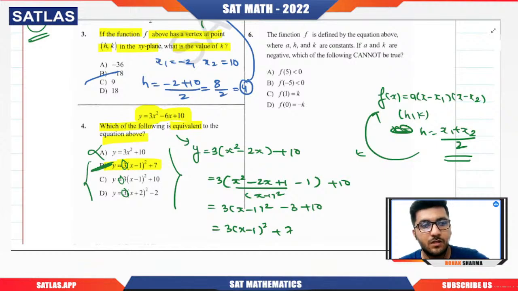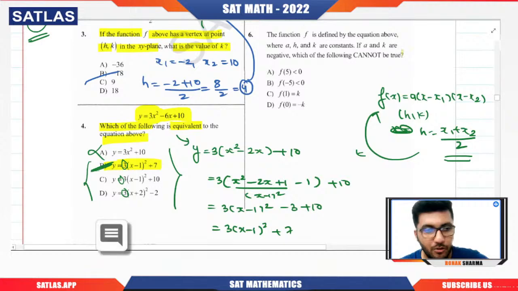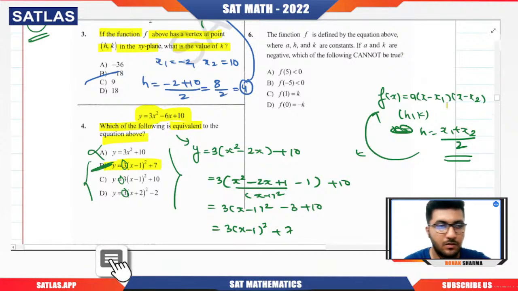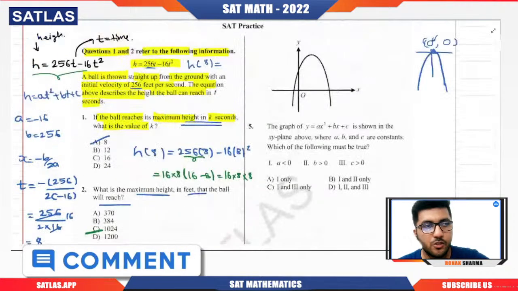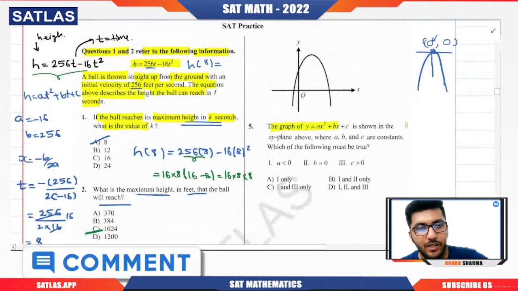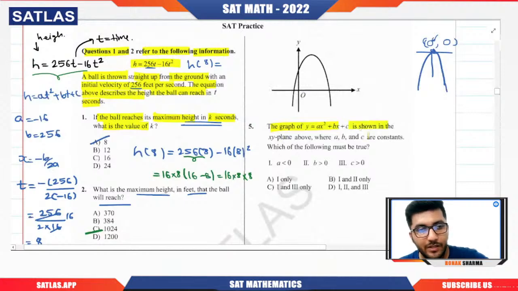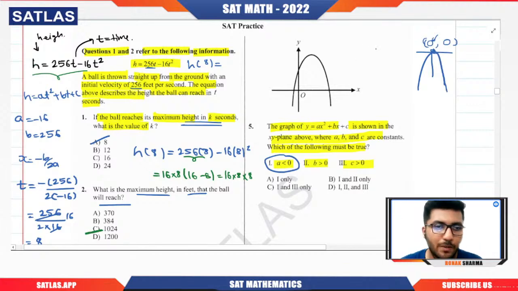Okay, I'll move on to the next question. Question number 5. Question number 5 is asking us, if the graph of a quadratic function is given, which of the following must be true? A less than 0, B greater than 0, C greater than 0. For sure, A is less than 0. Why? I have told you that whenever it is a downward parabola, A will be negative. So I require one in the option, and all the options are containing it, so it is not helping us out.